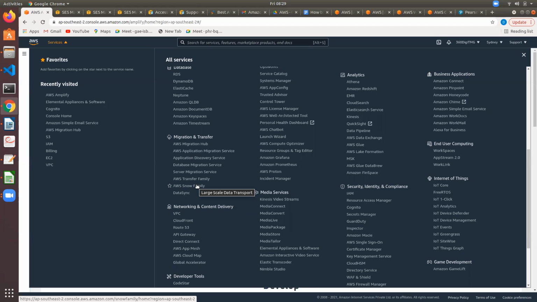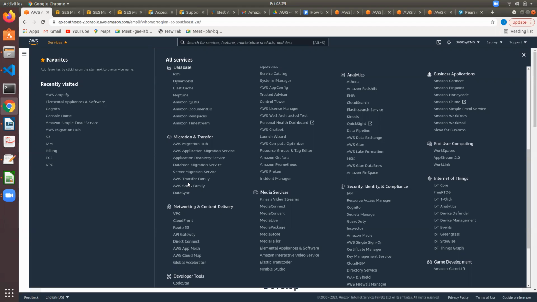The days were gone where we called terabytes of data huge. Now data has become petabytes. Suppose your data is in petabytes, then you can request a physical device, and they'll send it. Or if the data is so huge on your on premises, then they'll send a truck with the hardware. They'll come in person, transfer all your data, and store it in S3. That is Snow Family.